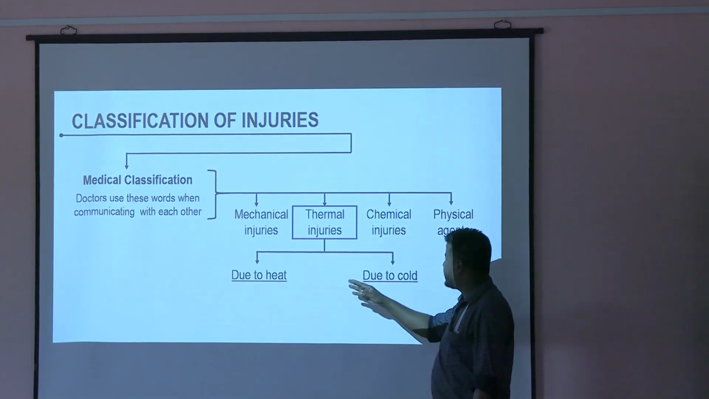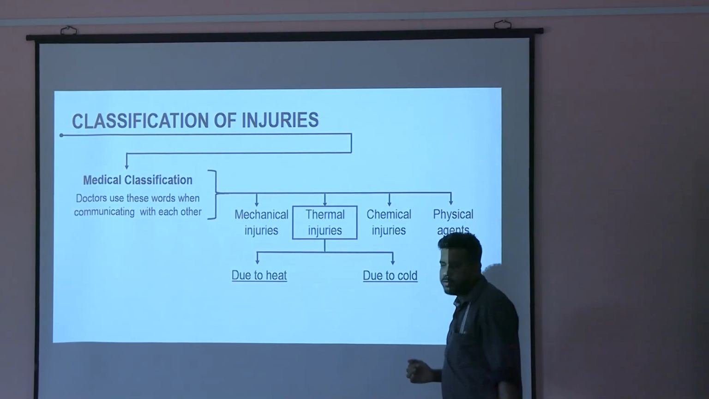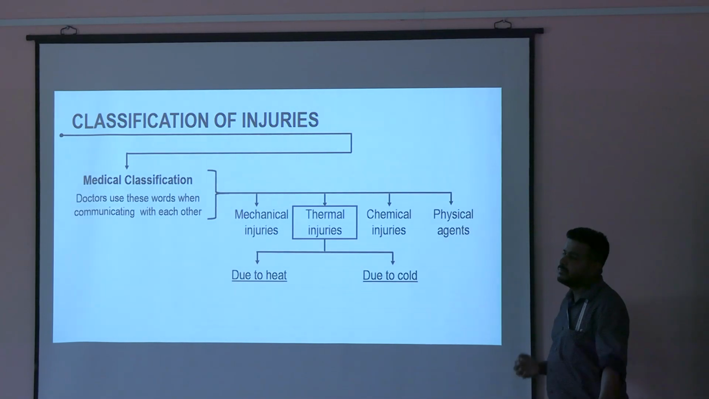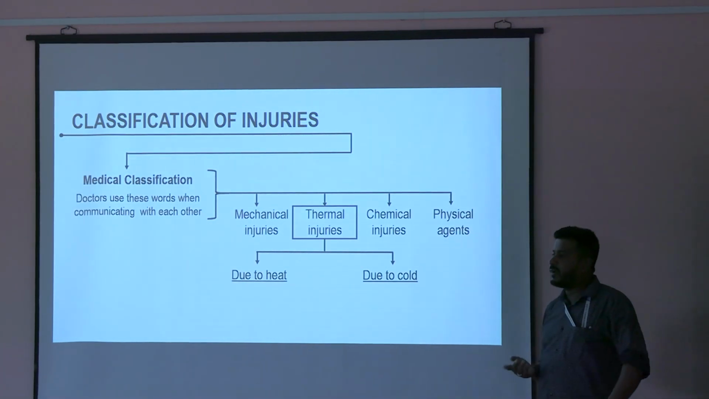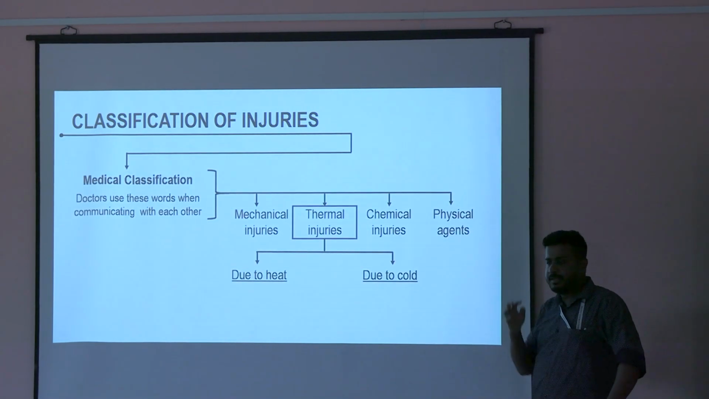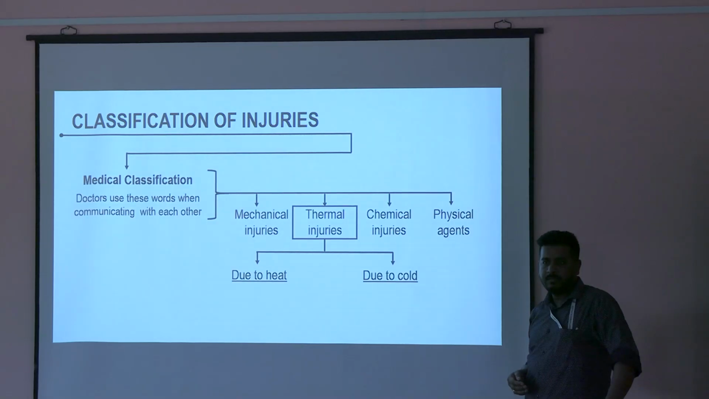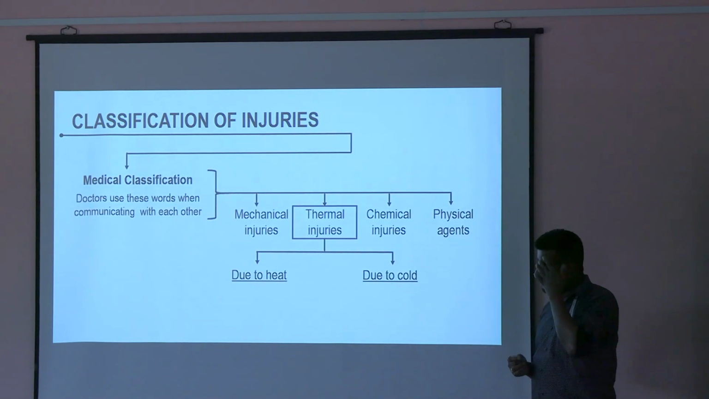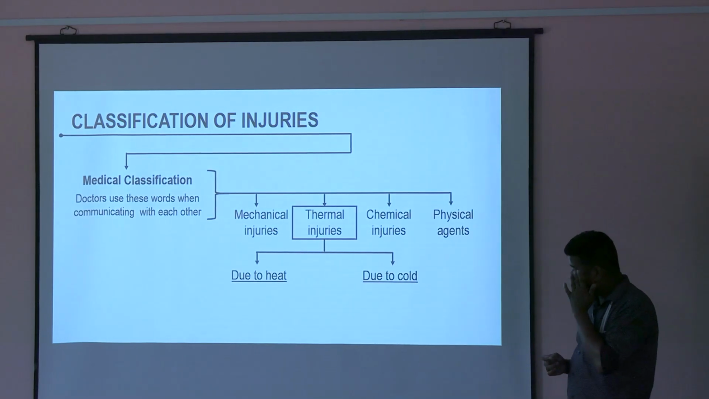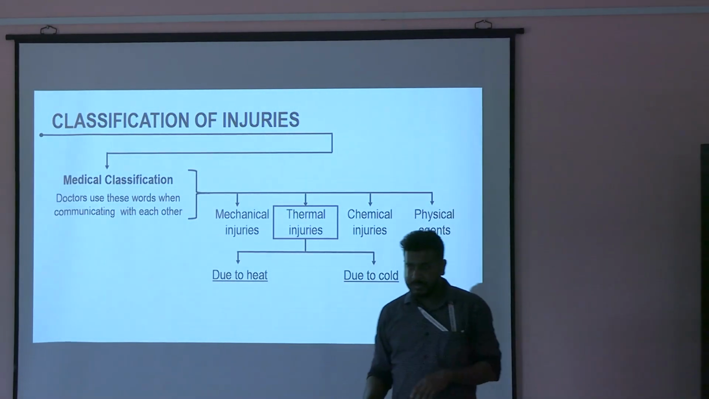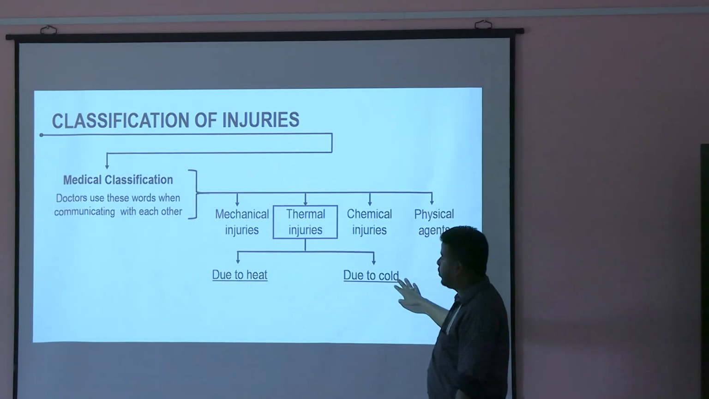Thermal, it may be due to heat, it may be due to cold. Anything which comes to your mind because of heat? Burn injury. Burn injury is because of dry heat. What do you mean by moist heat? Steam. Hot water. If I throw hot water at someone, that person will have what injury? What is it called? Burn, but the name is different. It is known as scald. Scald injury. Okay?